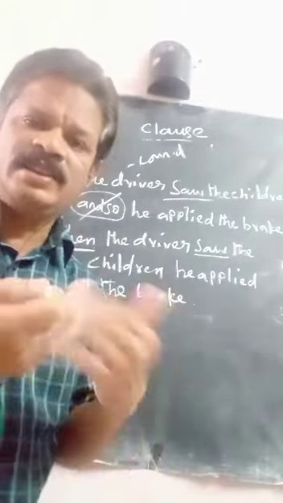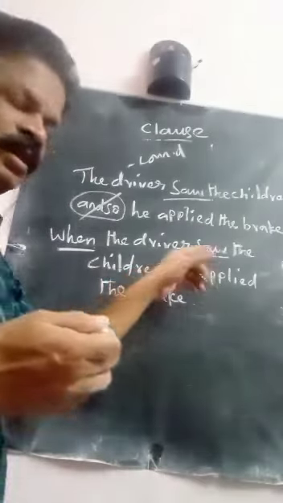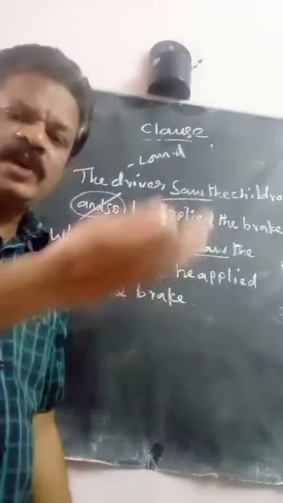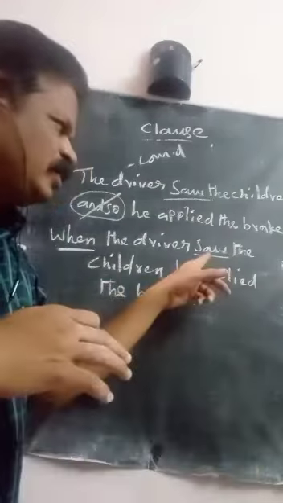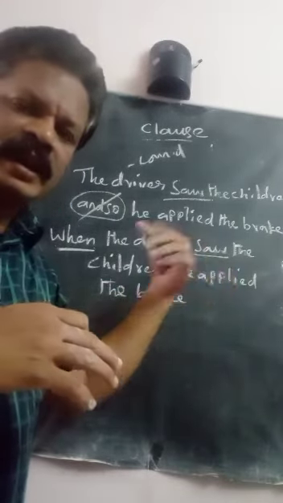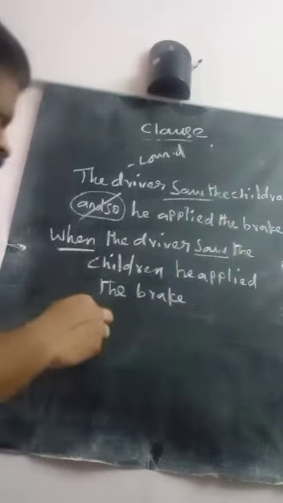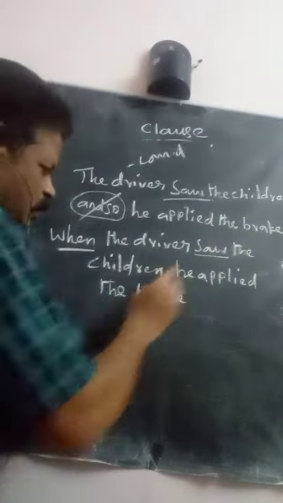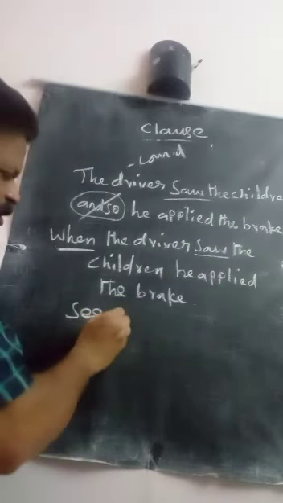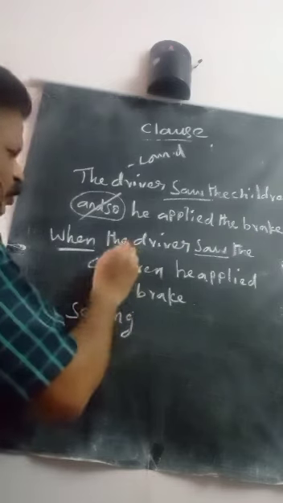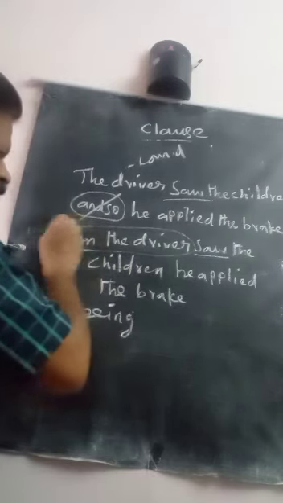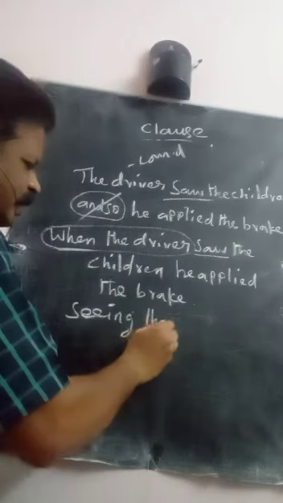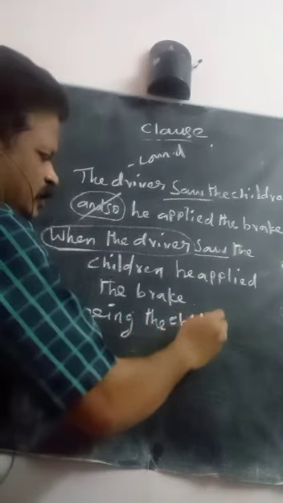V4 for listen, listening. Identify V1 for saw: see. Add ing, seeing. So V4 for saw is seeing. Remove these parts. Seeing the children.